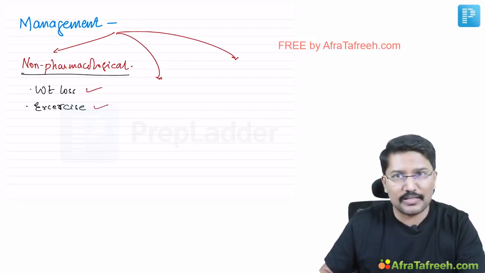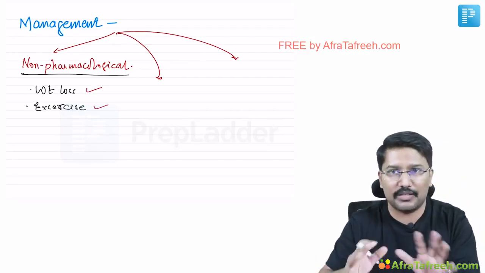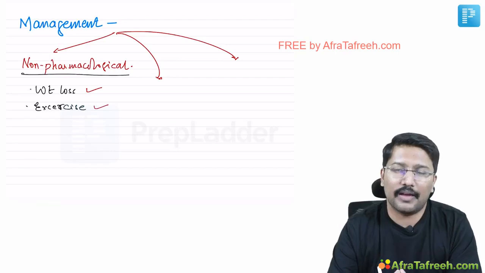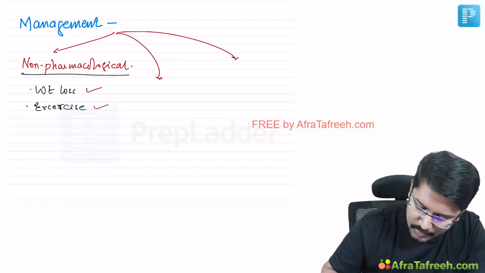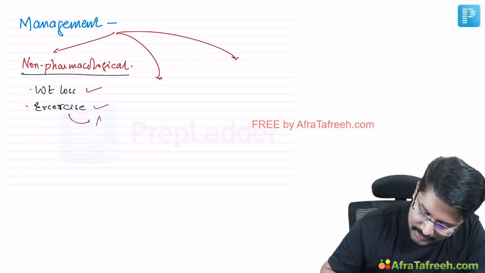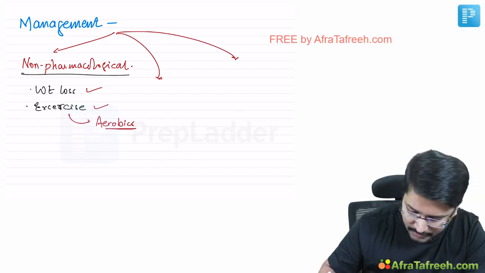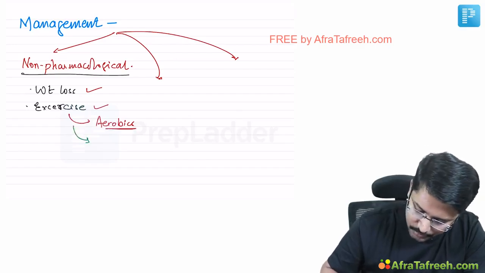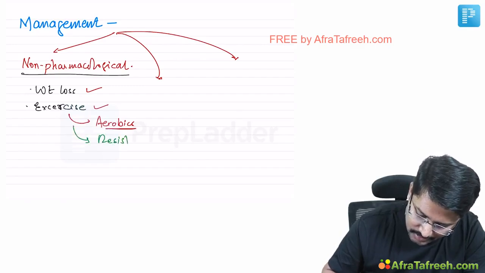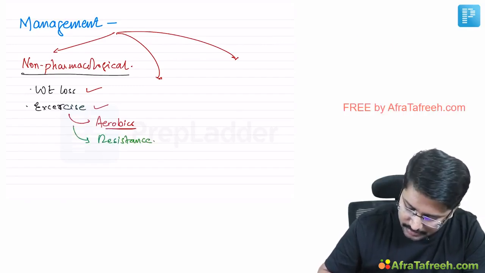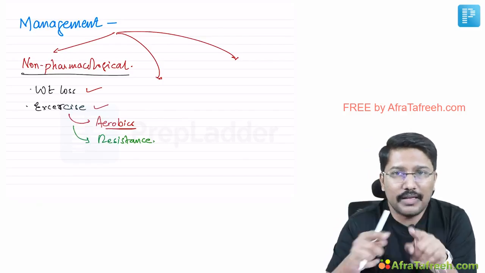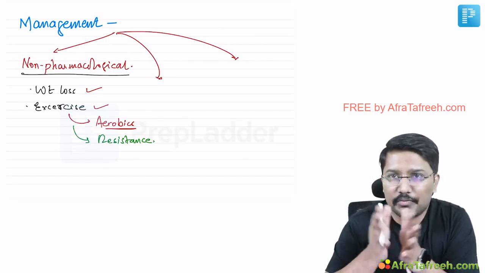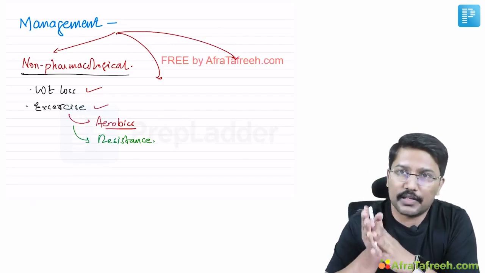be encouraged as long as the patient is able to bear the pain, or the patient is able to bear the exercise, and it is not going to cause much damage to the joint. Okay, so what exercise are preferred? The preferred exercise are basically aerobics, obviously very important exercise mechanisms for weight loss, and you can also encourage resistance training, right? And this exercise is also helpful because, remember, the weakness of the supporting structure of the joint is also considered a risk factor for osteoarthritis.